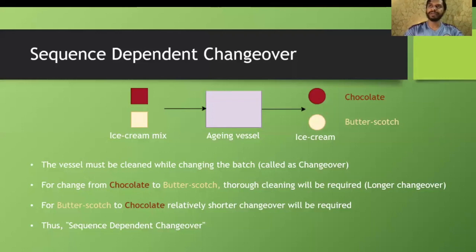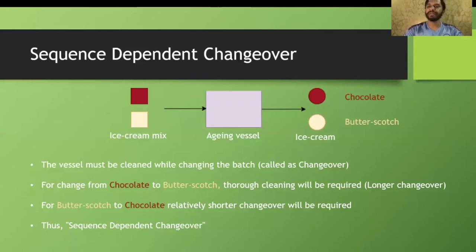So let's say the butterscotch ice creams are created first and then the chocolate ones. We can understand that because chocolate is a dominating flavor, it will not get much affected by the butterscotch flavor. Hence, by this we can understand that we are actually avoiding one cleanup. This is an optimization success because we are not only saving time, but we are also saving resources.